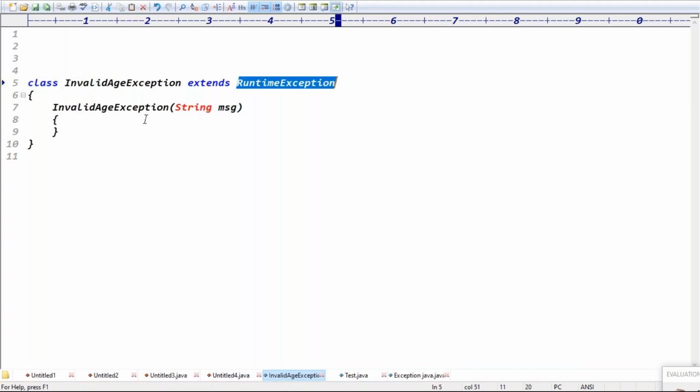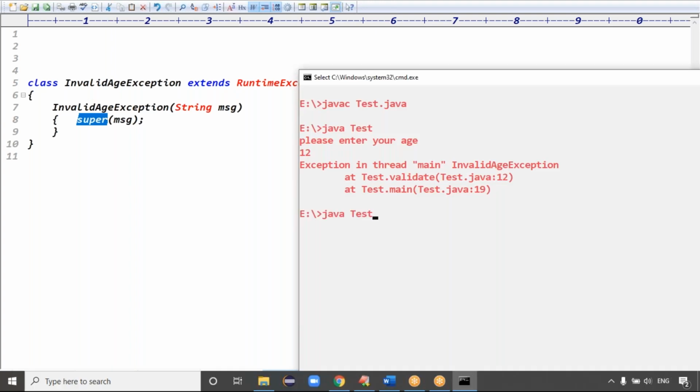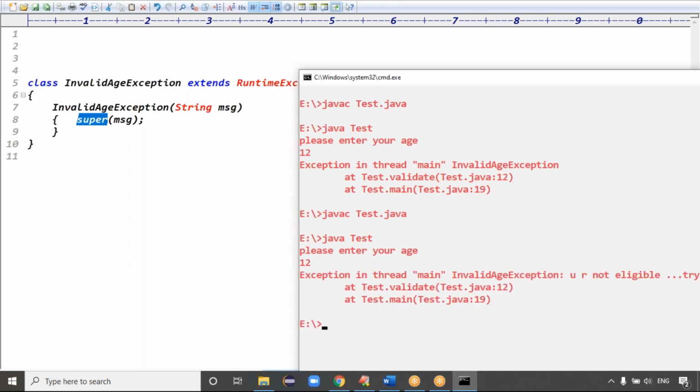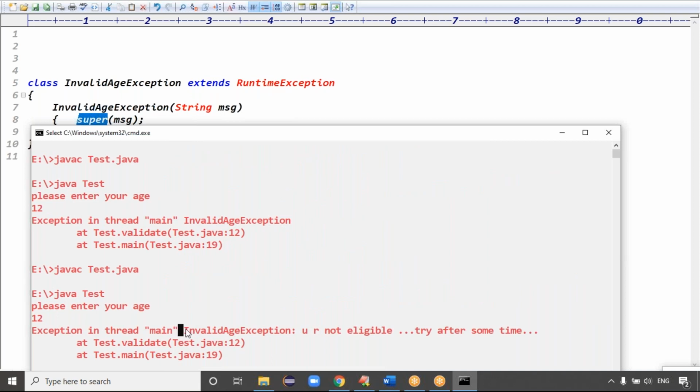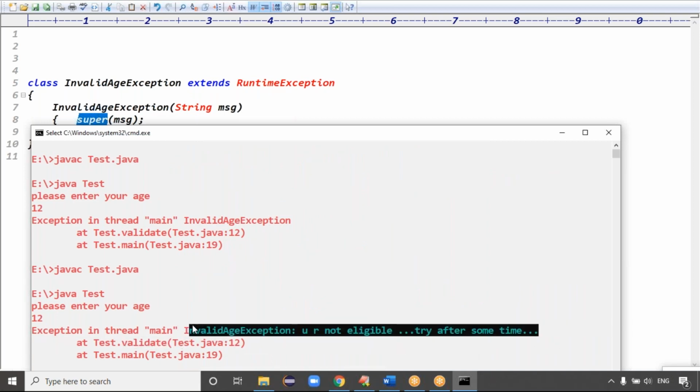How do we pass this message to the parent class? Using the super keyword, guys. Using super, we have to pass this message to the parent class. To represent the parent class data, we use which keyword, guys? Here, the super keyword, right? That's it. By using super here, Java the class name is called what? Test class. Enter the same 12 years. Now you can see what the message is, guys, here. Invalid age exception. You are not eligible. Try after some time, right?